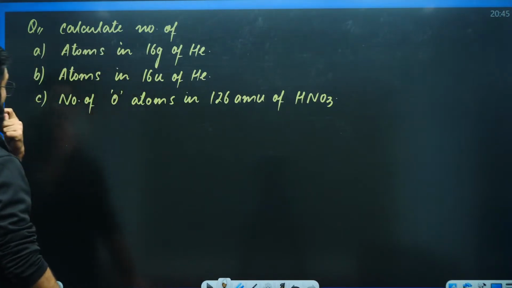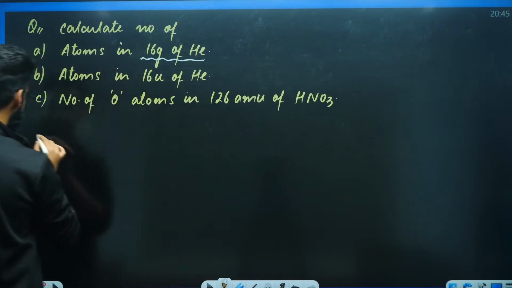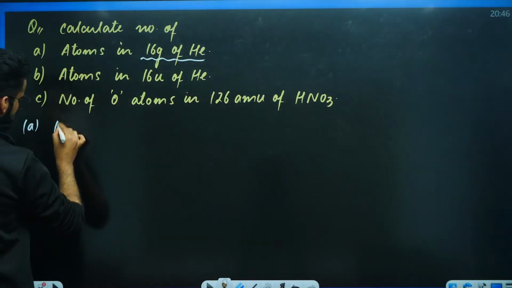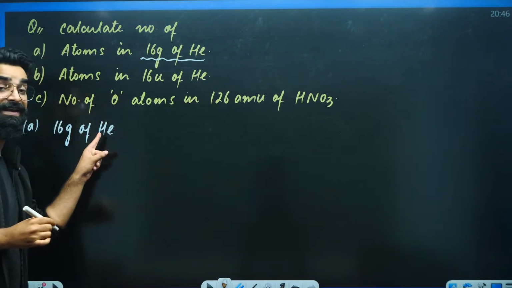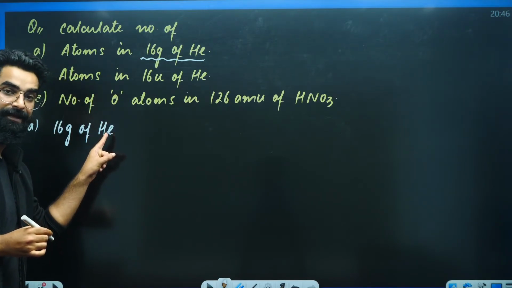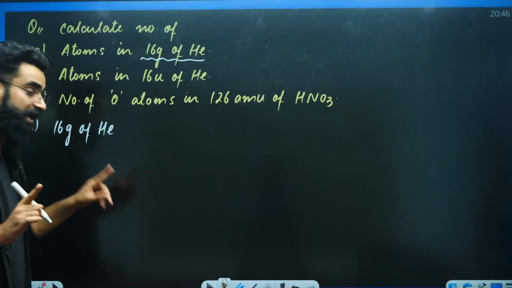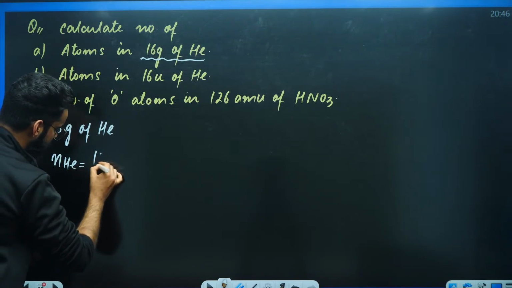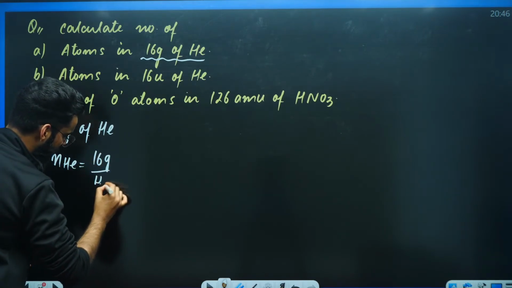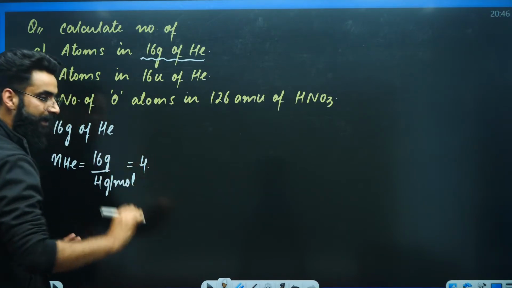The first question is, calculate the number of atoms in 16 grams of helium. We are given 16 grams of helium, which is in atomic form. We are supposed to calculate the atoms. Convert the given quantity into moles. The number of moles of helium is equal to the given mass of helium divided by the molar mass of helium. The value comes out to be 4. So we have calculated the moles.